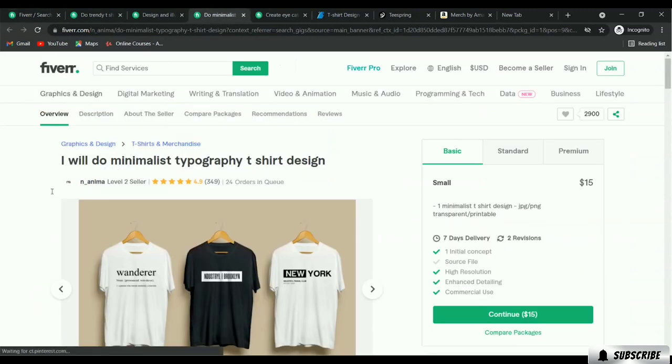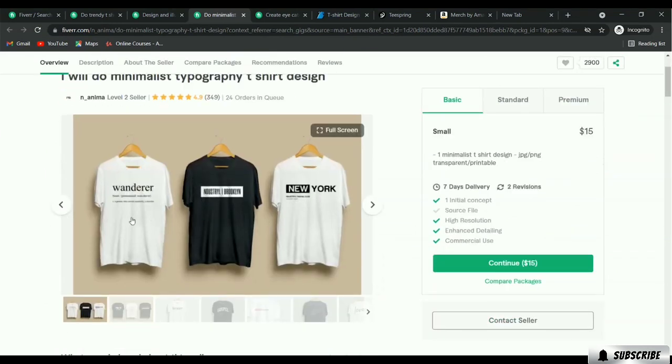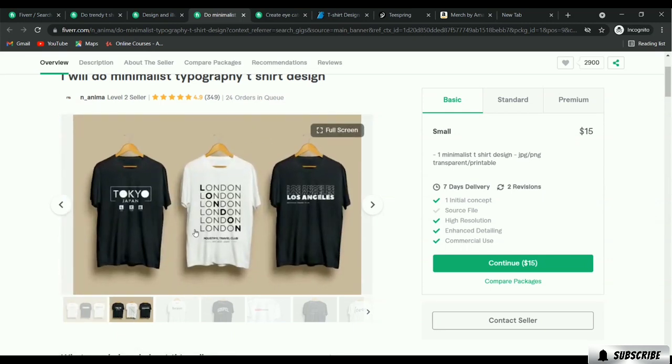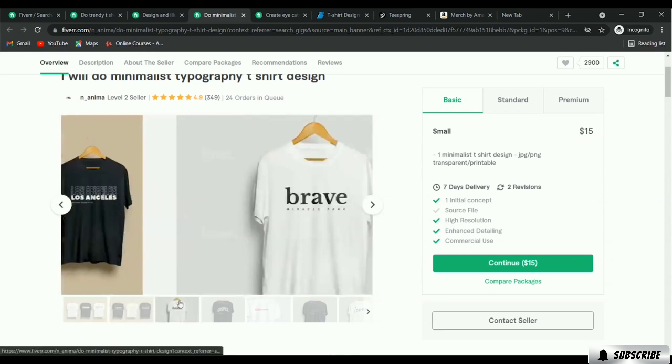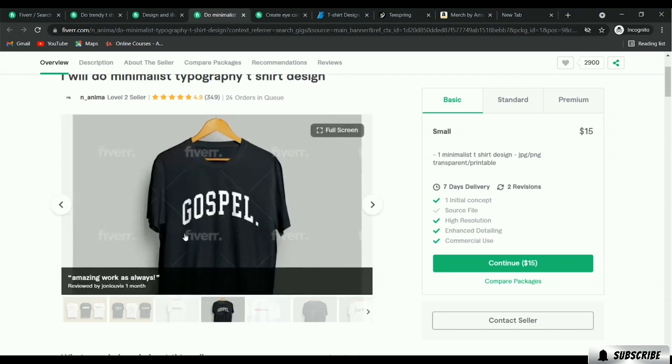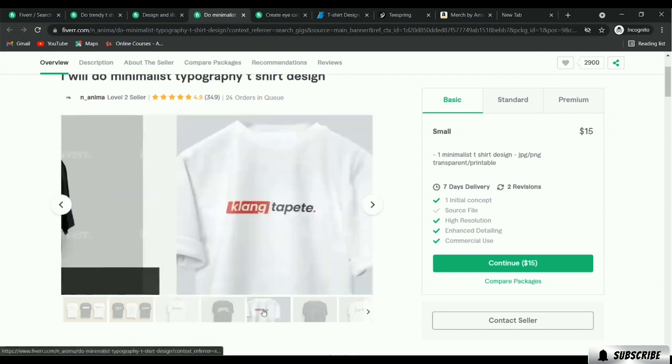Okay, so in here we can take a look at this gig. It says "I will do minimalist typography t-shirt design." Here are some sample works that this seller has done, and you can take a look. Different types of typography portfolios are available in here, and we learned about these designs, how to do that.